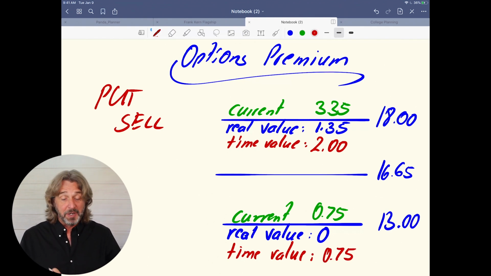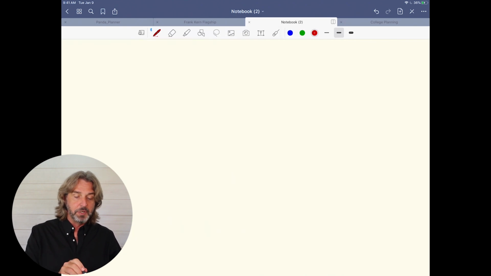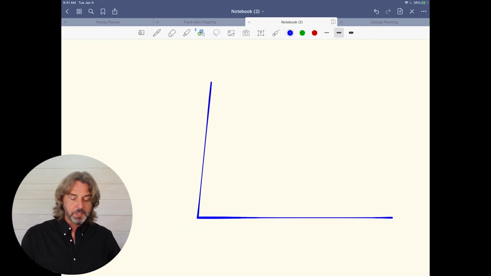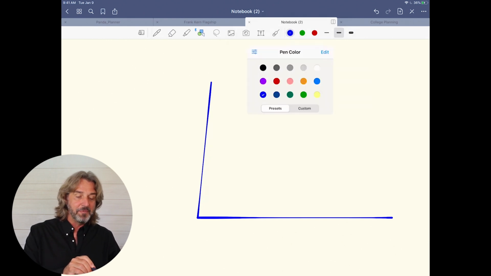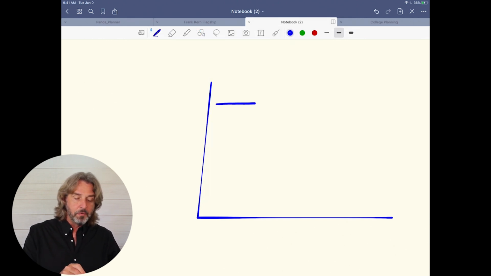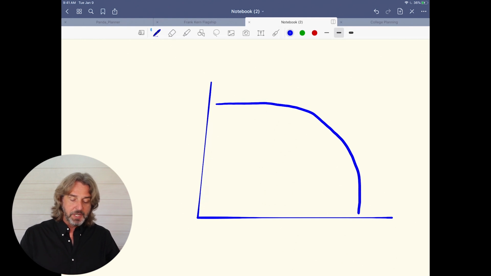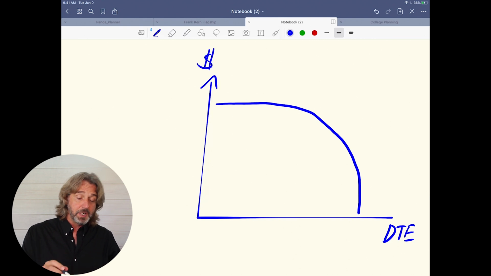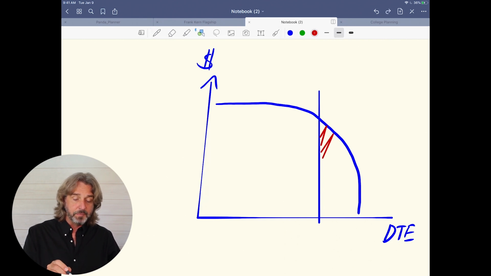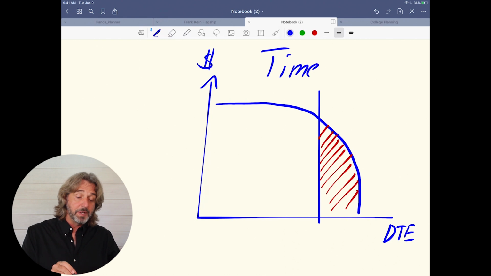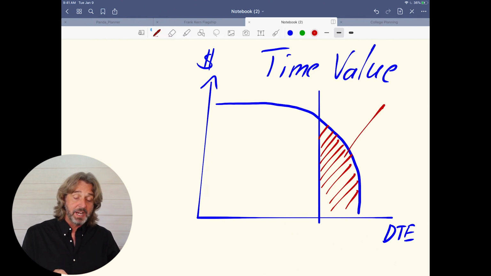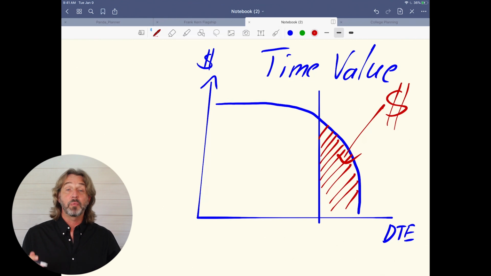Now here's the deal with this time value. Let me just show it to you on this chart. So I'm drawing something like this, and you see that the time value actually goes down over time like this. So what you see here is the DTE, that's the days to expiration, and this here is the dollar sign. You see, in the last 30 days, this is when we see that the time value is decreasing quite quickly, okay? So this is when we talk about the time value, and this is exactly where right now I can make money. When I'm selling options, that's what I want to do.